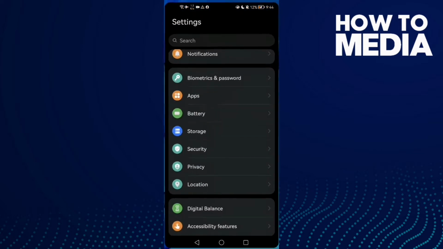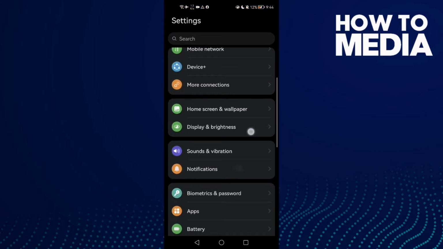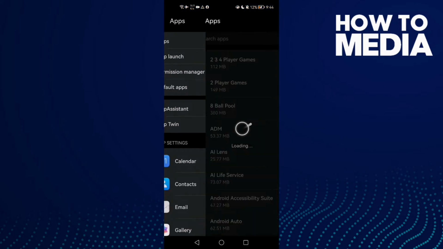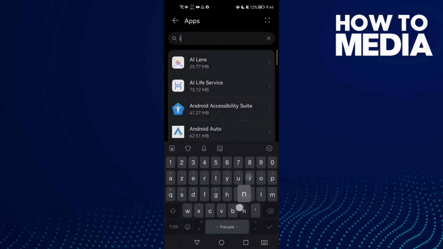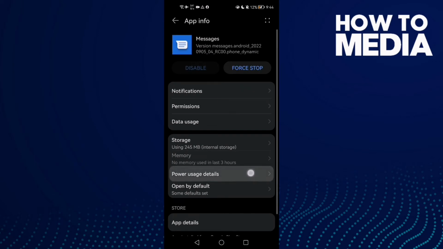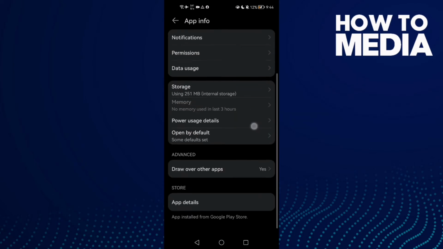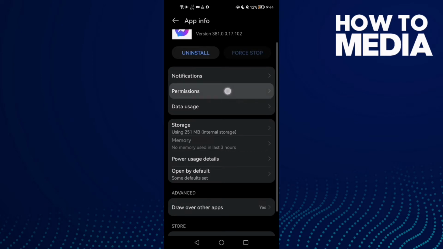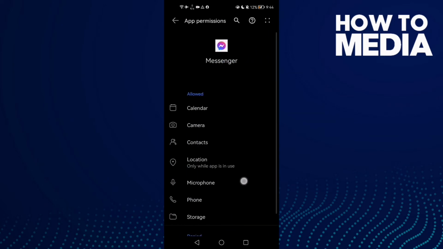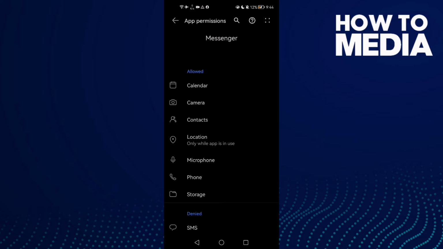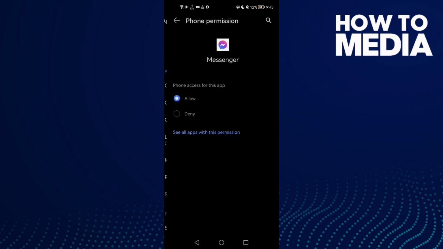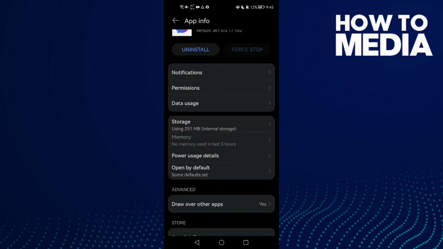First open settings and then scroll down until you find apps, and now click apps again, and here just type Messenger and then click on it. Click on it and scroll down until you find permissions, and here all you need to do is allow microphone and camera and then phone. Click allow, and now just go back and restart your phone and try again, and your problem must be fixed.